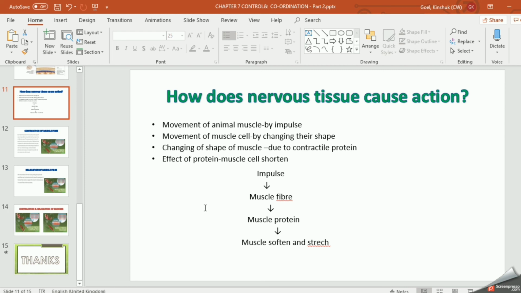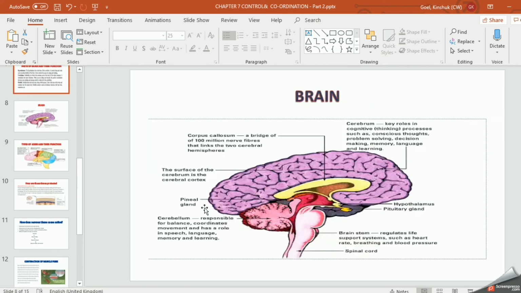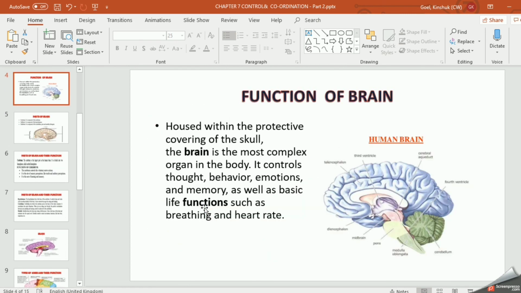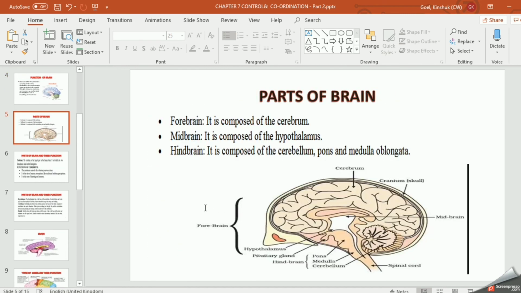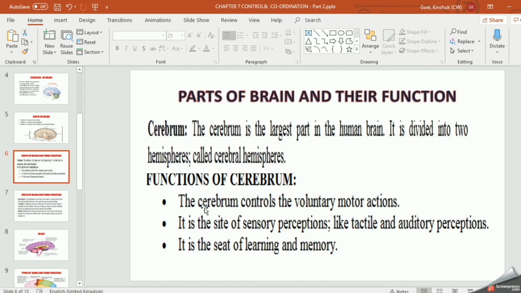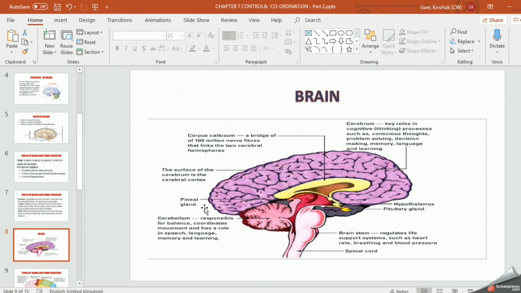Any problems, you can ask me tomorrow. So with this I have completed the topic that is about brain. So what we have discussed, let us recall. I have discussed first what is brain, what are its general functions. Then I have discussed the parts of the brain. This is the general function, this is the parts of the brain. I have discussed all the three parts. Then the functions of all the three parts of the brain.